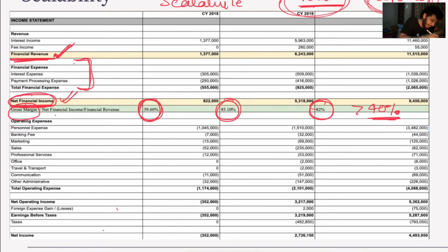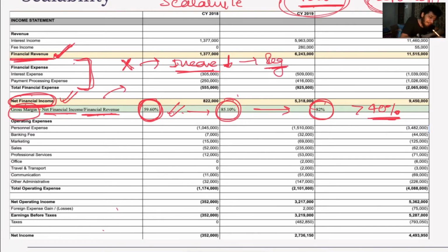So we divide the net financial income by financial revenue and we calculate the percentage, and we check if it is increasing each year or decreasing. If it is decreasing, that would mean that for X amount of financial revenue, the net financial income is getting lesser each year. So that would be a red flag.